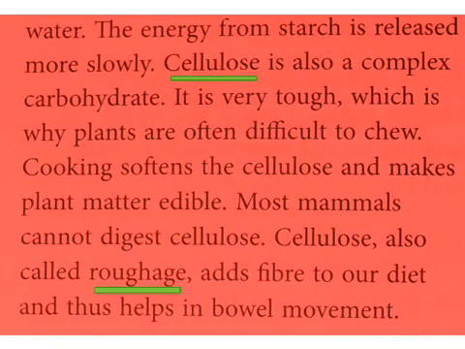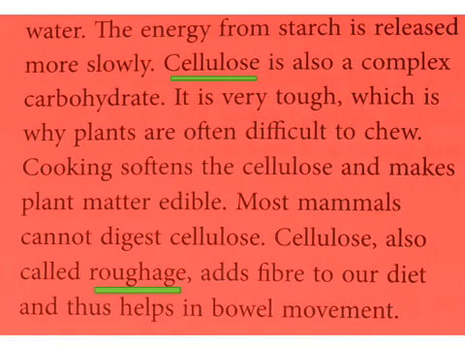Next one, cellulose. It is also a complex carbohydrate. It is very tough. Okay. So for that reason we cook the vegetables and our food. When we are cooking, these cellulose contents get softened and become easy to digest. Okay.